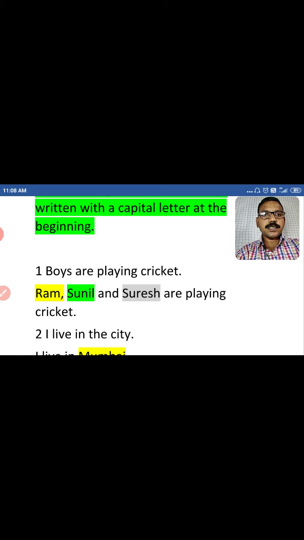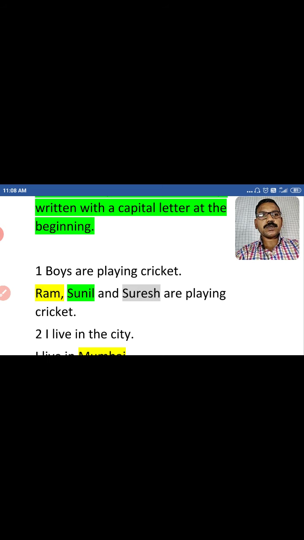We can write the same sentence by using proper nouns. If I say Ram, Sunil and Suresh are playing cricket, here Ram is a specific person's name. It's the name of a person, so it's a proper noun.